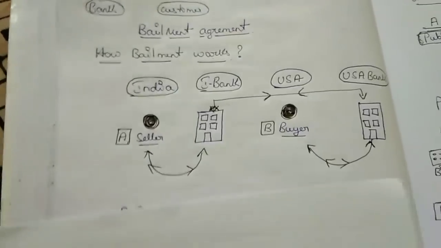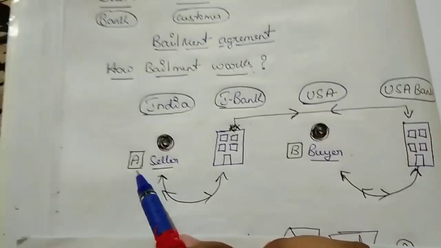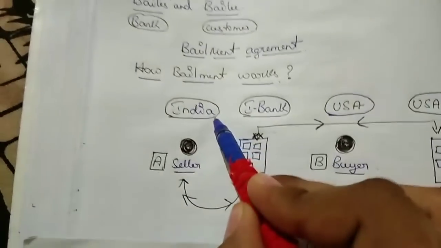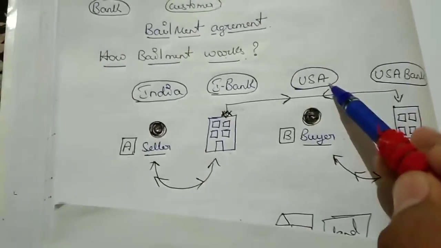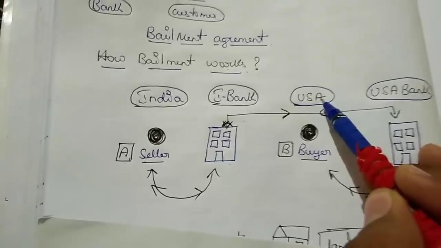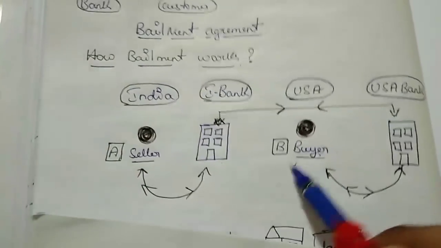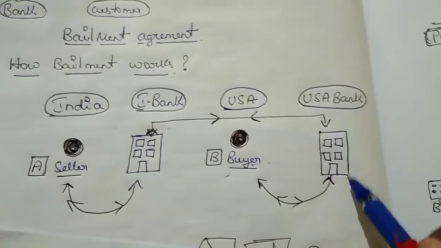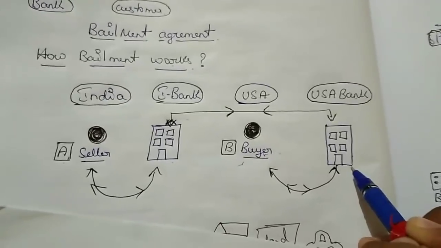So guys, here is an example which shows you. See, he is a seller, he lives in India, and this is an Indian bank. He lives in USA and he is a buyer, so he will take these goods. Here the USA bank also will play an important role. Let's know how.